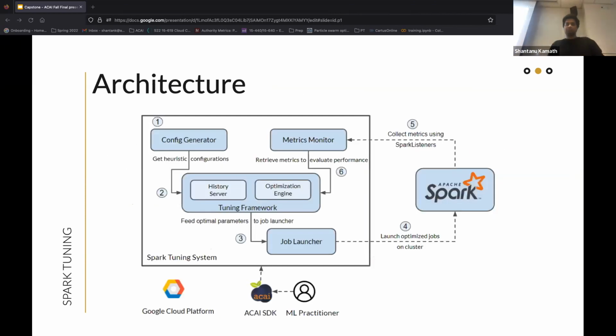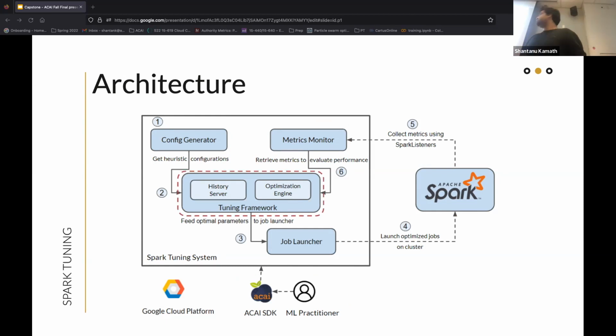So this is the architecture of our system. A user starts by interacting with the system through the Asai SDK and submits a Spark job for training. For this job, the config generator generates a configuration based on heuristic formulas to define the baseline configuration and ensure the successful run. The tuning framework uses historical runs along with heuristics and search space optimization algorithms to determine a tuned configuration for that run. And the job launcher reads these configurations, starts the cluster, and submits the job. While the job is running, the metric monitor collects important metrics such as execution runtime, stage overhead, as well as data, and reports these back to the tuning framework for the next run.